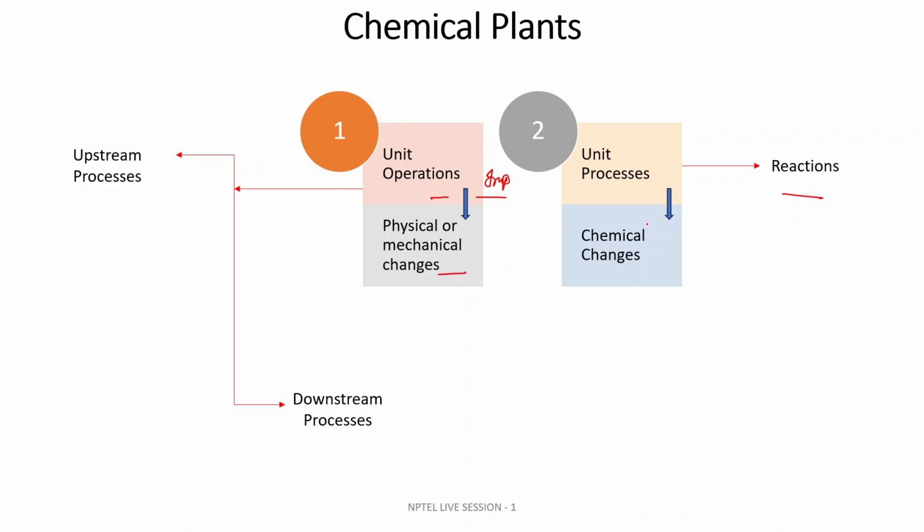Before introducing your chemical raw material to the reactor for the chemical reactions, you have to prepare the raw materials to certain specifications so that you can feed them to the reactor. So it involves first the upstream processes, like crushing.